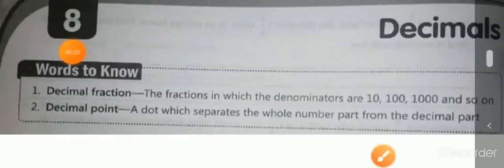Today we are going to start chapter 8, decimals. Words to know: the first word is decimal fraction. The fractions in which the denominators are 10, 100, 1000 and so on are known as decimal fractions. And the second word, decimal point: a dot which separates the whole number part from the decimal part is called the decimal point. Suppose I write here